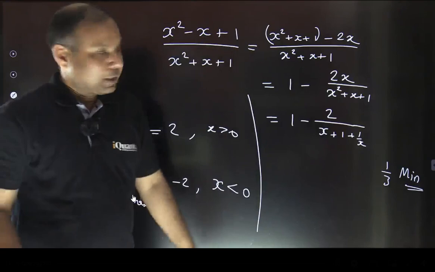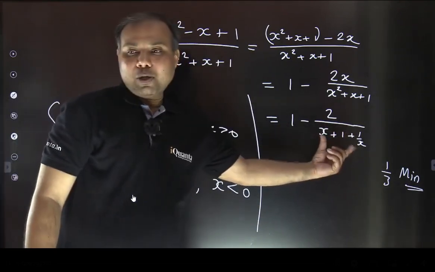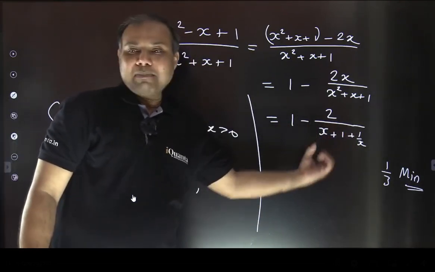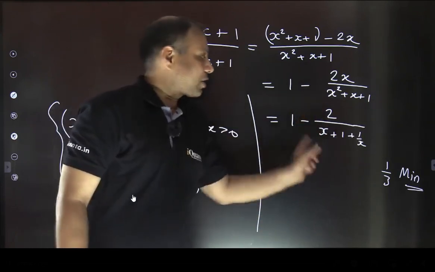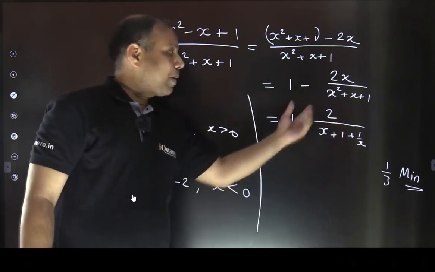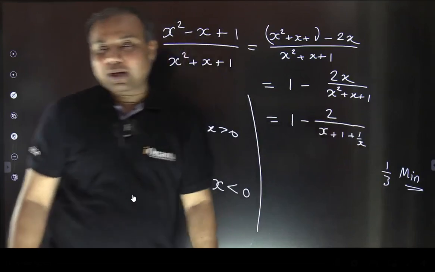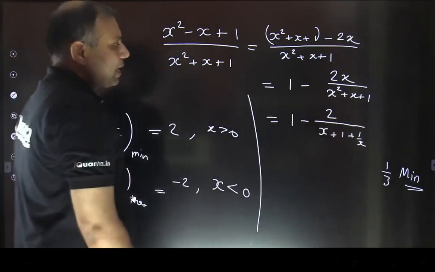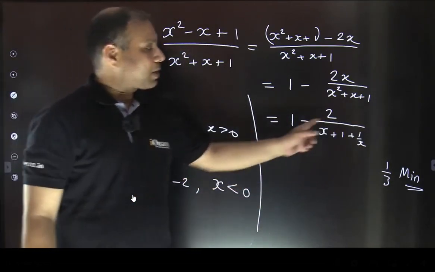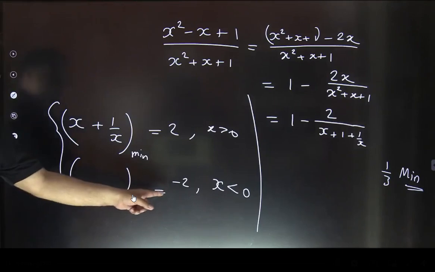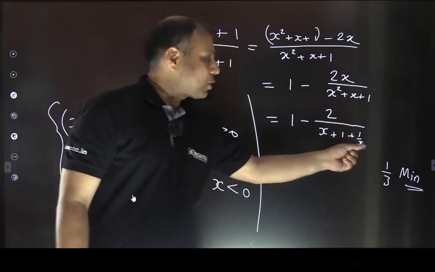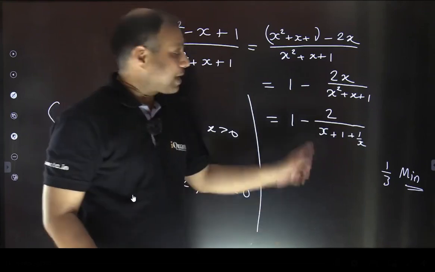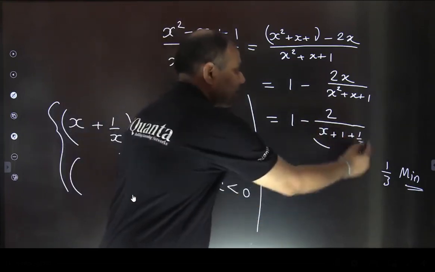Let me repeat. x plus 1 by x has minimum value 2. So 2 plus 1 makes it 3. 3 is the minimum value of this denominator, which means 2 by 3 is the maximum value of this fraction, which makes 1 minus 2 by 3, that is 1 by 3, the minimum value of the complete expression. That's the answer. Second part, if x can become negative, in that case x plus 1 by x, the maximum value was minus 2, isn't it? So x plus 1 by x comes out to be minus 2. Minus 2 plus 1 makes it minus 1. So minus 1 is the maximum value here, right?